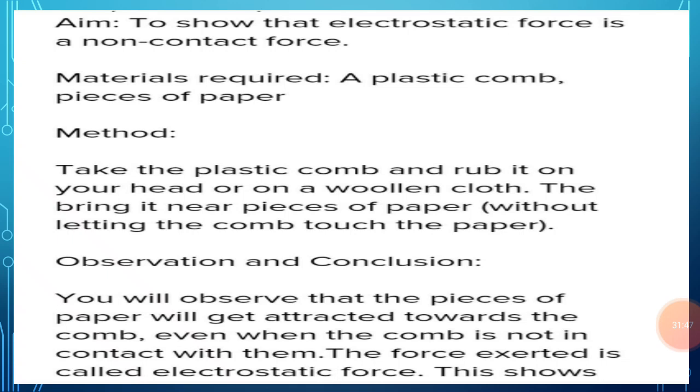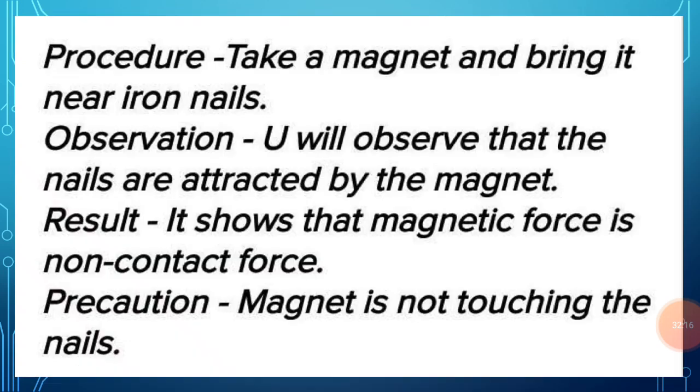Take a plastic comb and rub it on your head or a woolen cloth. Then bring it near the pieces of paper without letting the comb touch the paper. So we will observe that the pieces of paper get attracted towards the comb even when the comb is not in contact with them. Thus the force that is exerted by the comb on the pieces of paper is known as electrostatic force, and it is a type of non-contact force.